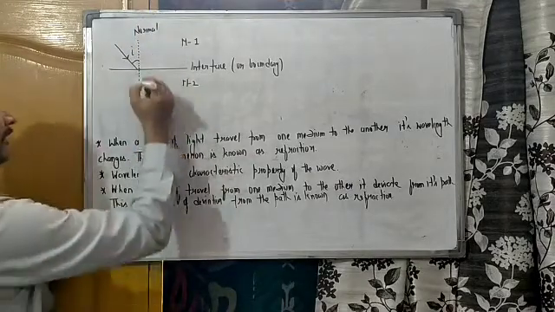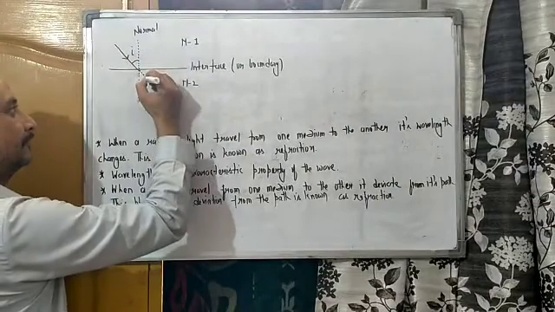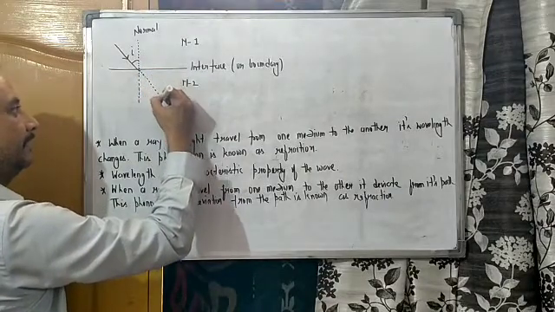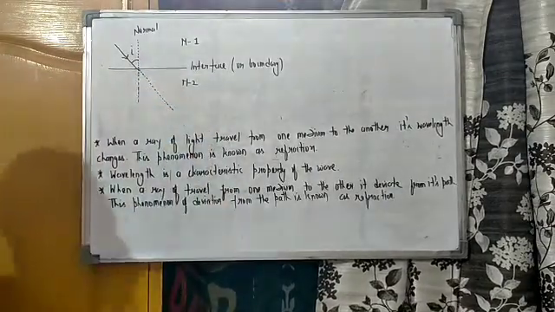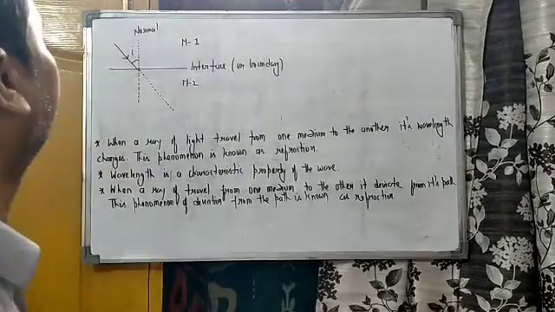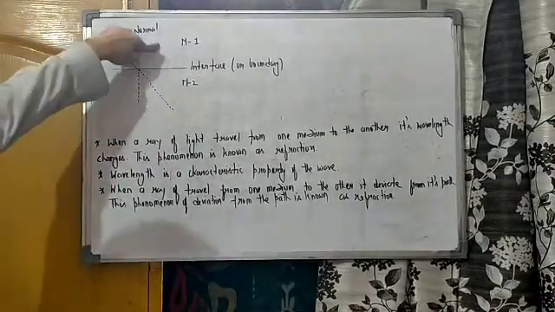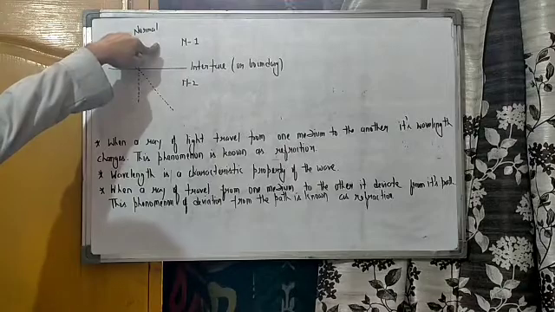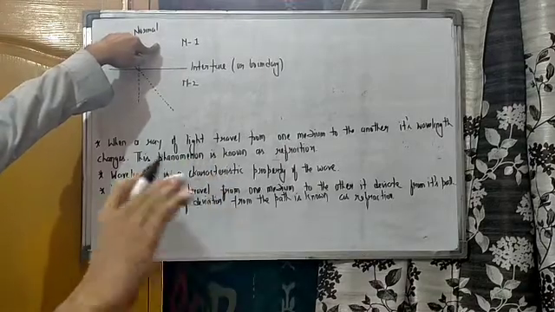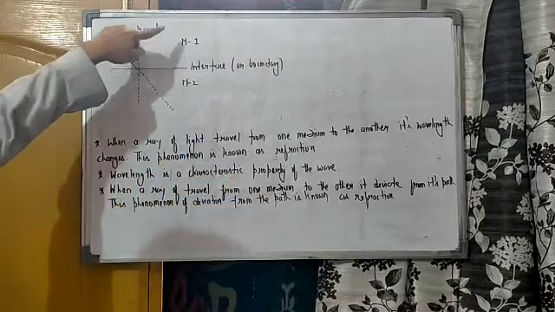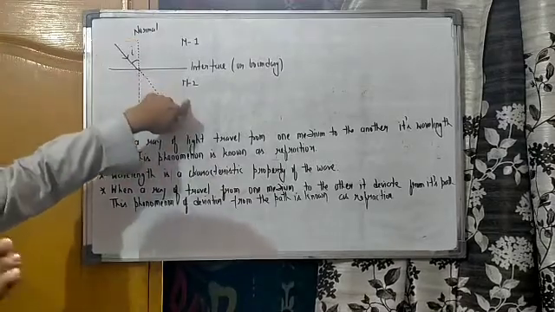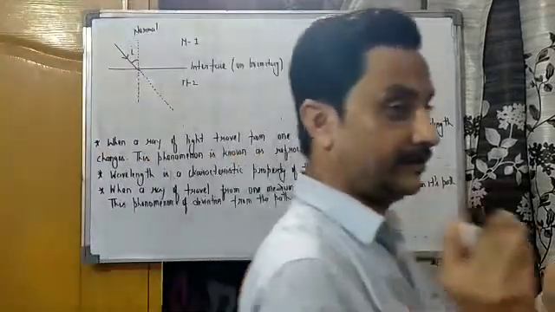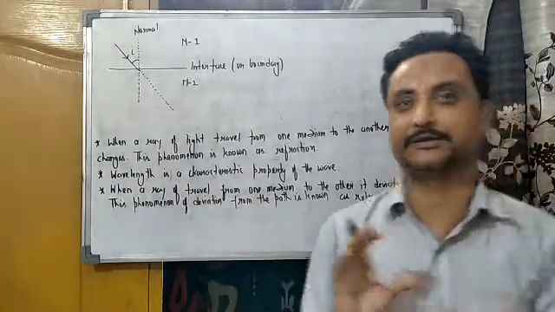So you know that the original course of the ray should be like that. But here are two possibilities. If in medium 1 the molecules of the medium are further from each other, then it is known as rarer, and if the molecules of the medium are nearer to each other, then it is known as denser.